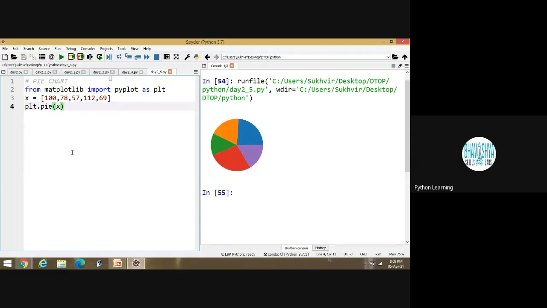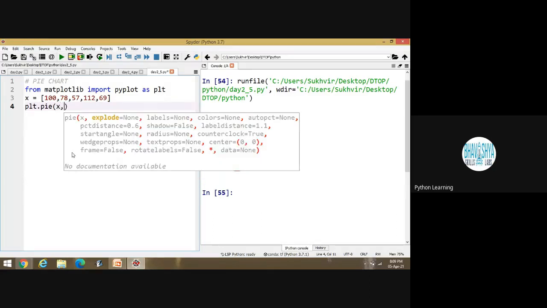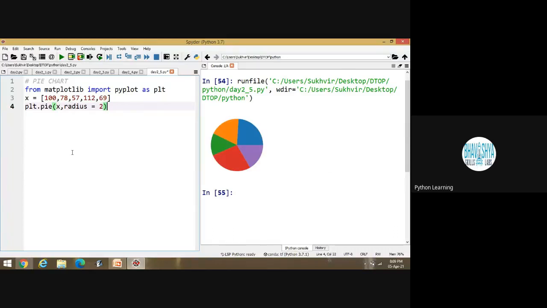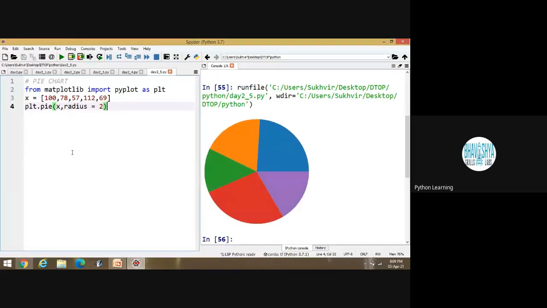Suppose I am writing here, comma, radius. First part. Suppose I am writing radius is equal to 2. Okay. Execute the program. Look at this one. You can increase the radius. Is it okay? Yes, sir. Okay. One more thing is there. One by one we will discuss.